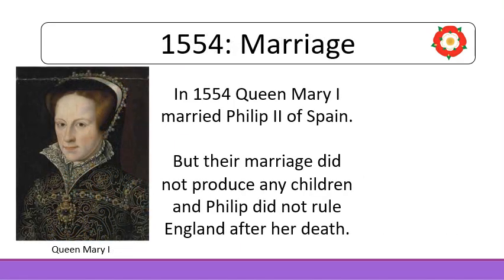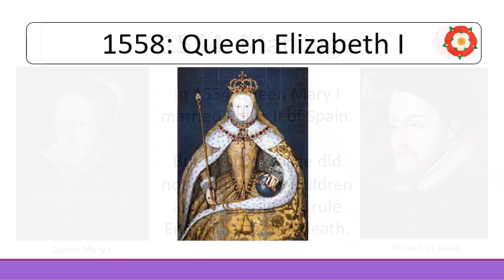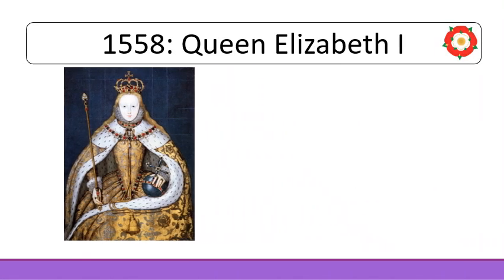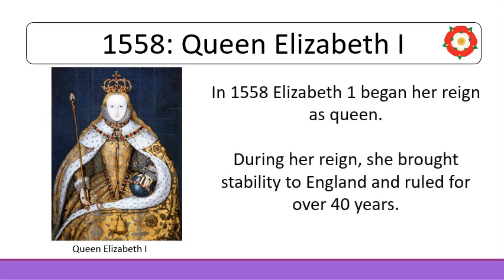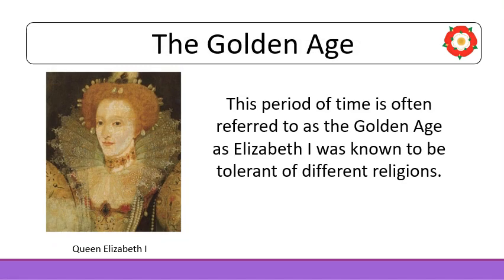In 1554, Queen Mary I married Philip II of Spain, but their marriage did not produce any children, and Philip did not rule England after her death. In 1558, Queen Elizabeth I began her reign as queen. During her reign, she brought stability to England and ruled for over 40 years. This period of time is often referred to as the Golden Age, as Elizabeth I was known to be tolerant of different religions.